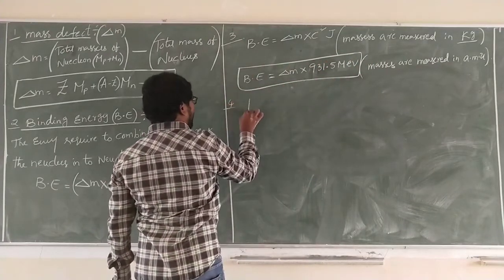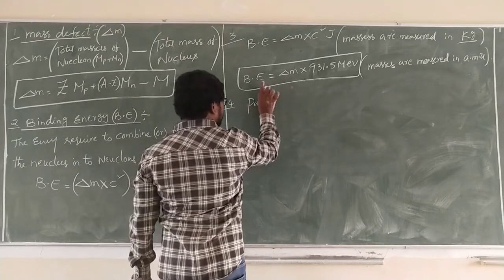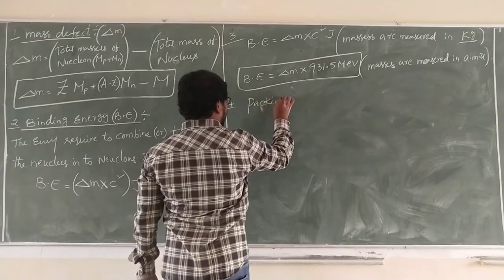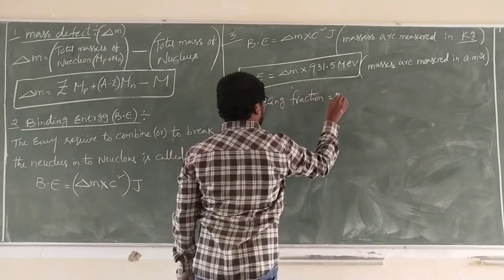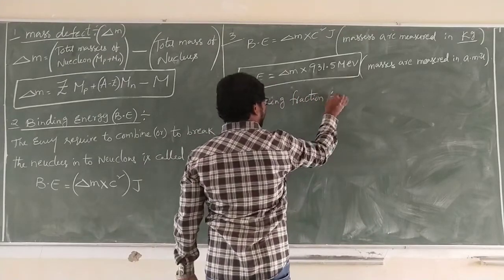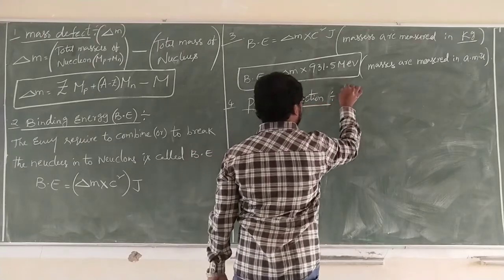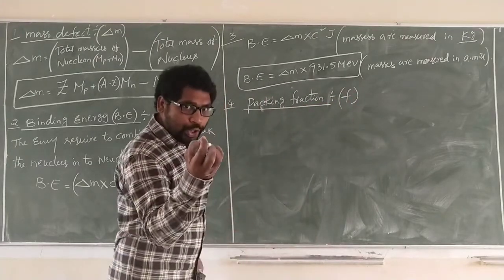Fourth one, packing fraction. What is packing fraction? That is denoted by small f. Mass defect per nucleon, one nucleon.